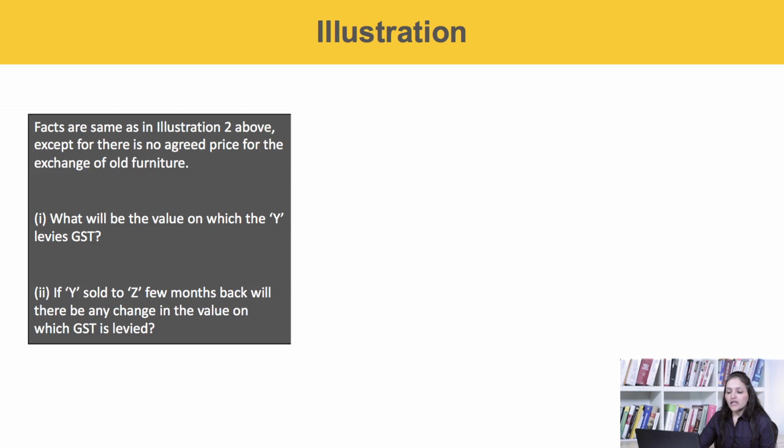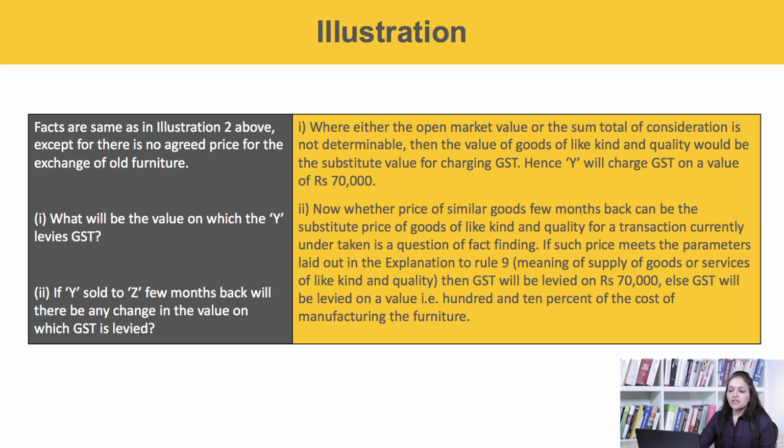Second, if Y sold to Z a few months back, will there be any change in the value on which GST will be levied? Now, whether the price of similar goods a few months back can be the substitute price of goods of like kind and quality for a transaction currently undertaken is a question of fact finding.